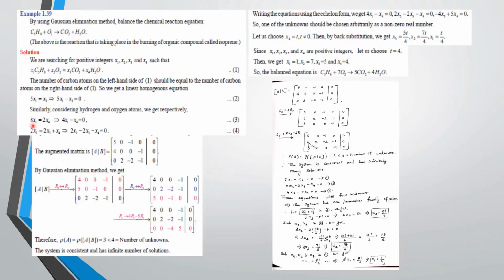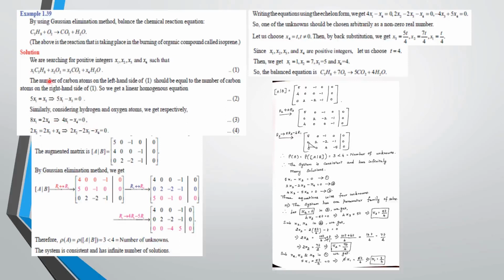Here these two are the multiples of 2, so you have to cancel these. We will get 4x1 equal to x4 alone. This x4 comes this side, minus x4 equal to 0.